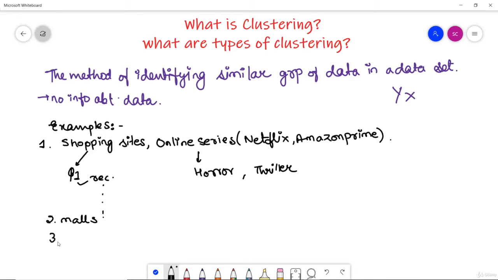Third example could be Google News. Whenever you open Google News to search a brief about any particular news, there are several news channels which are covering that particular news. So they make a particular cluster. Let's see about it also.